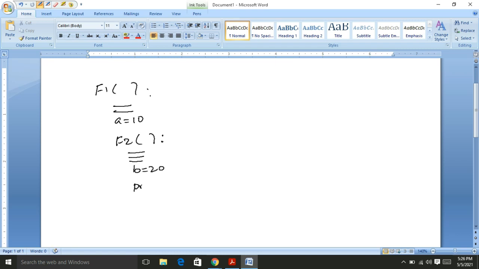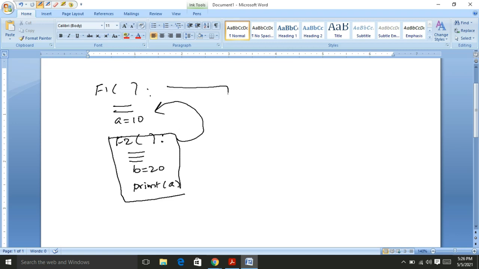Now I print a. The a value is printed because this block is nested within function 1. That means the scope of b is up to here and the scope of a is from here to here.